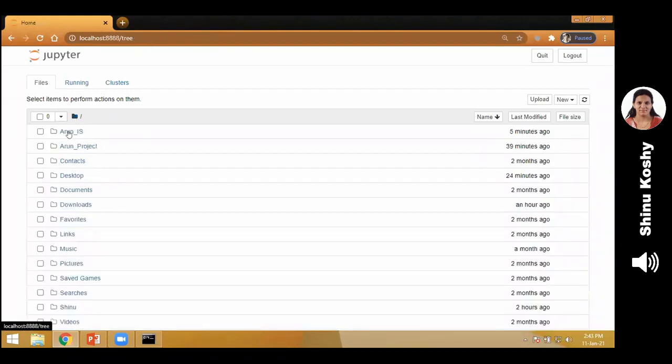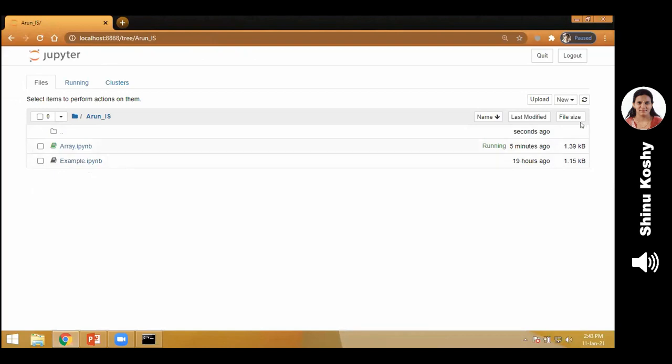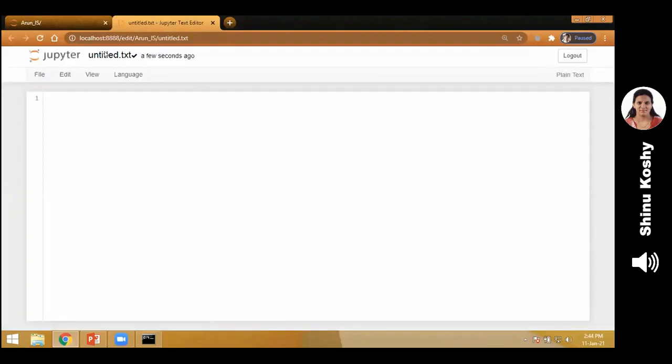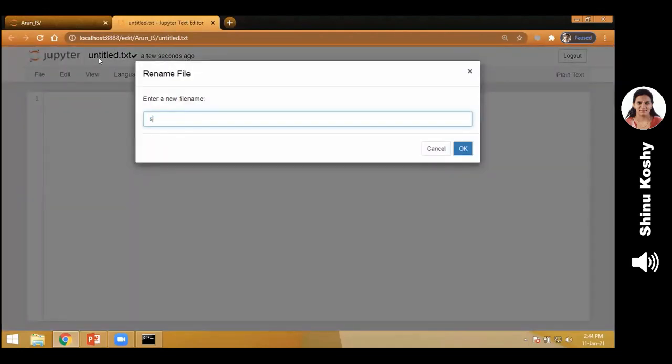So go to the main folder. I have to create a text file. Can you see the new option? From there, select text file. This is the file where I am storing student details. I have to name it student. Please don't type .txt. Just write the name of the file as student1. So I have named the file student1.